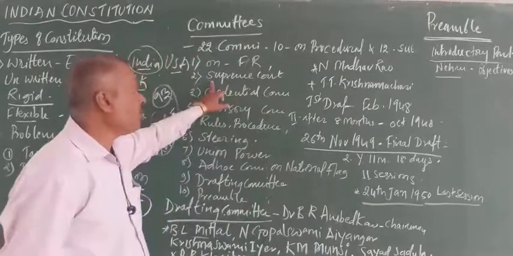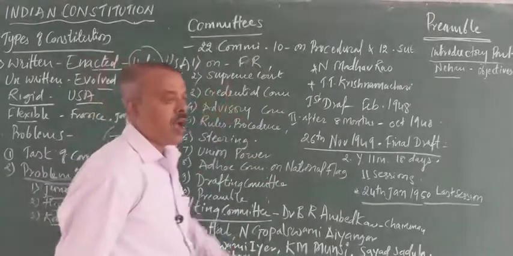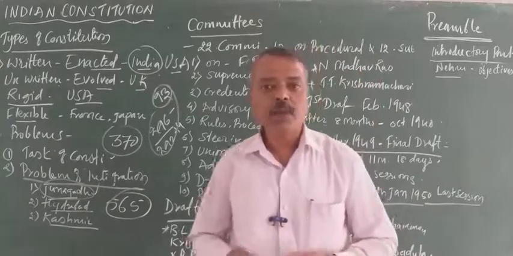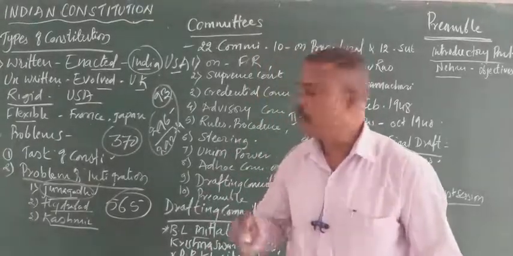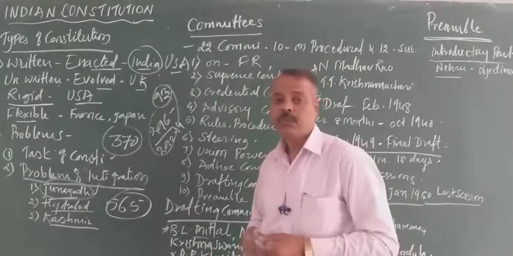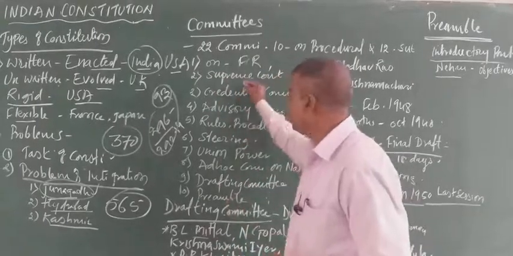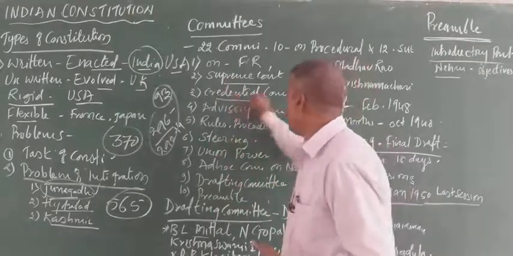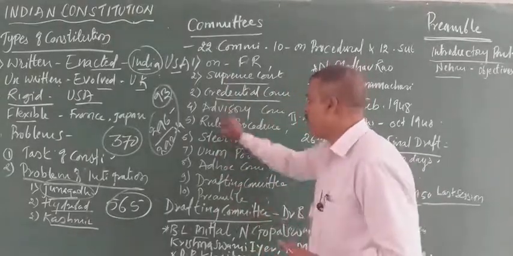Then the committee on the Supreme Court. Already, in the Government of India Act 1935, a court was established by the British government. So that was copied as it is, but some changes were made. Then the credentials committee, then the advisory committee.